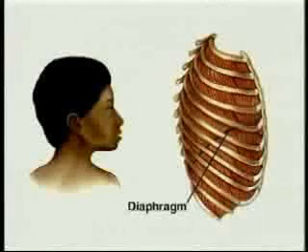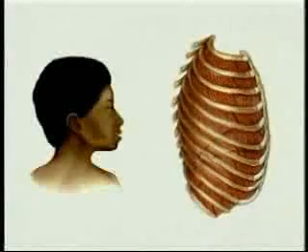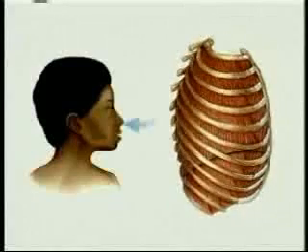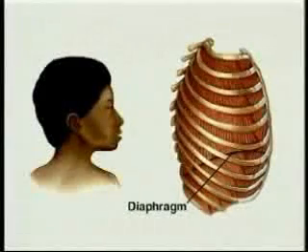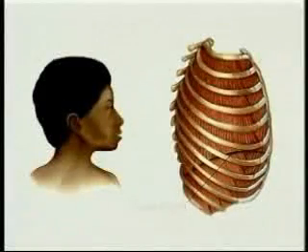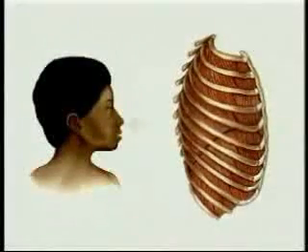Place your hand on your rib cage and take a deep breath. When you inhale, your diaphragm and intercostal muscles contract, increasing the size of your chest cavity. Air from outside your body rushes in to fill the extra space. When you exhale, the diaphragm and intercostal muscles relax, and the size of the chest cavity shrinks. Air is forced out of the lungs.